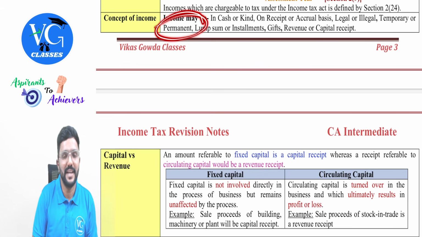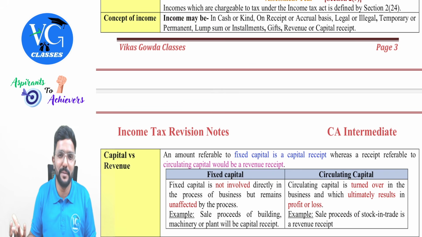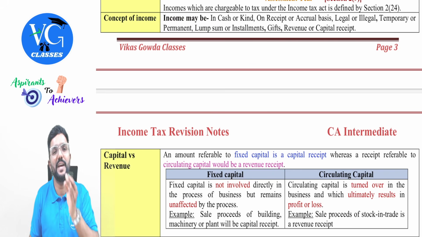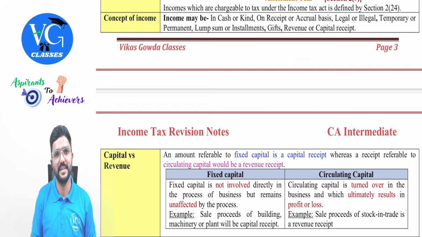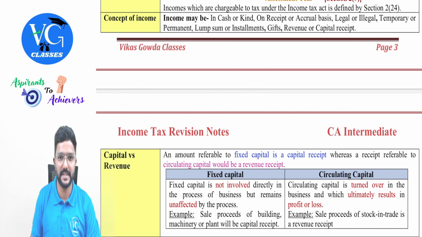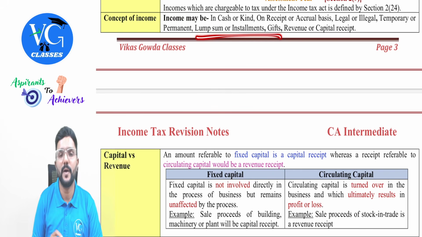Then permanent. Guys, there is nothing permanent. We ourselves are not permanent, but still permanent means which we are earning regularly, like salary income, interest income, dividend income. Is it considered as income? Yes. Then lump sum or installment.